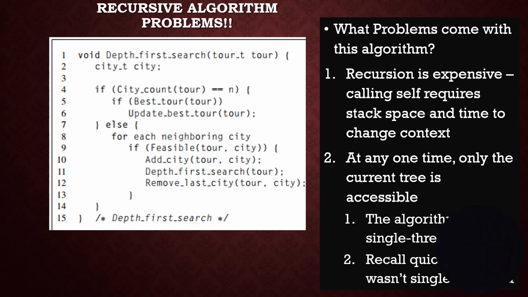The other problem, and this is the biggest problem for parallelizing, is that at any one time, the current tree is the only thing that's accessible. So this is like a single threaded line of code. Even when we call ourselves, it's single threaded. So unfortunately, it's not a very good algorithm for us to try to parallelize. The main problem is that we have one data structure that's running in here, and it's going to be a real problem.